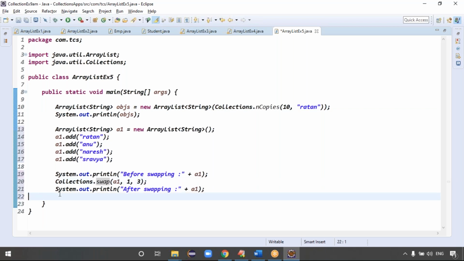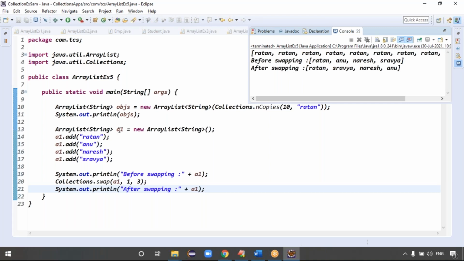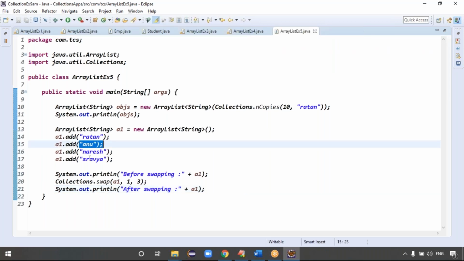Then what happens, guys? Before swapping, this is the data. After swapping, what happened? Sorry, not Ratan, guys. Ratan is at zero index, right? Anu and Shravi are changed, because the index starts from 0, 0, 1, 2, 3. 1 and 3 means what? Anu and Shravi are changed or not? Yes, sir. Anu and Shravi will be changed, right?